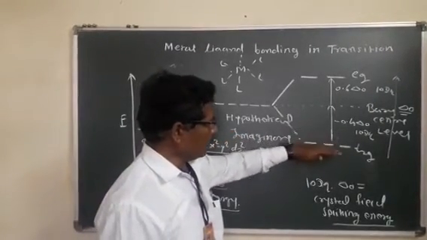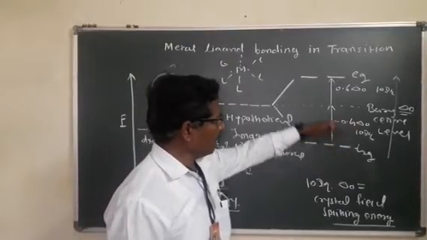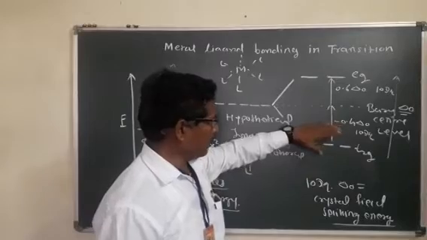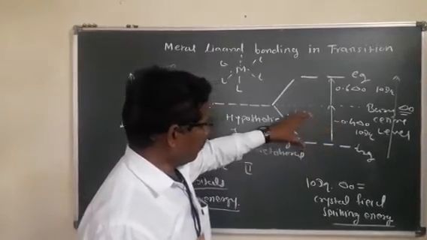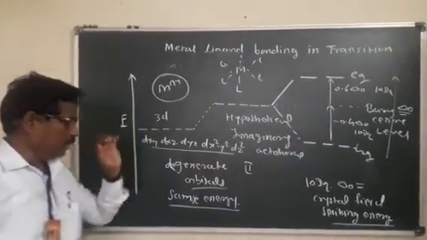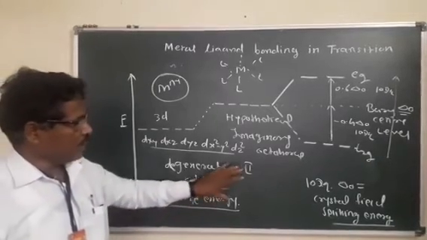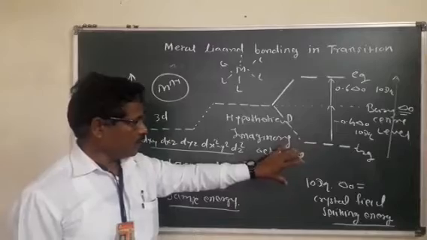The lower energy is represented by the t2g orbitals, and the higher energy by the eg orbitals. On the basis of the crystal field splitting parameter, we calculate the crystal field stabilization energy of octahedral complexes.